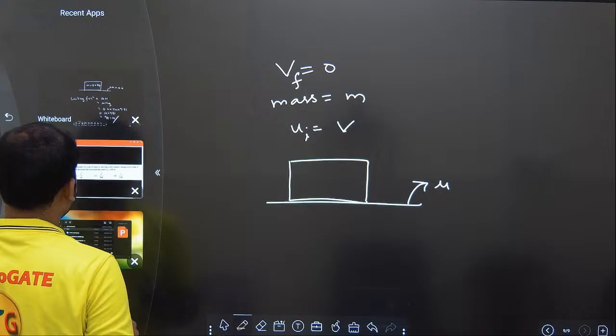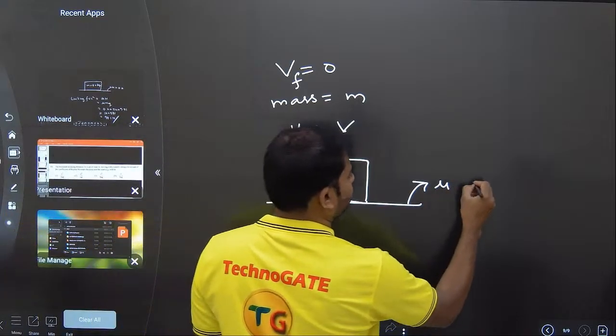Okay na? So based on that we need to get this value.